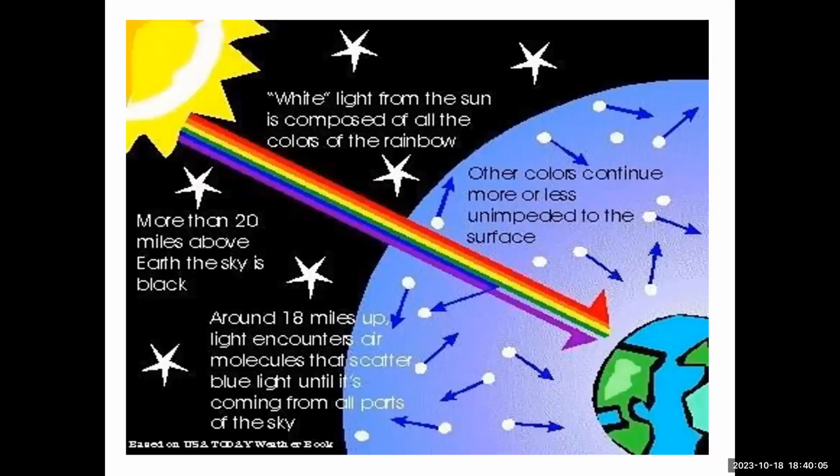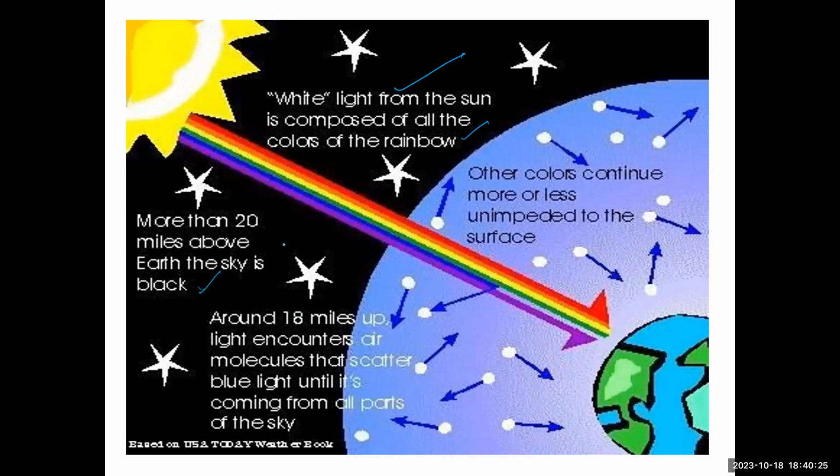So this is what we are studying over here. Just now, whatever I explained is this part. White light from the sun is composed of all the colors of the rainbow. We know that the white light coming from the sun looks like a rainbow. Why? Because of the scattering of the light. Then more than 20 miles above the earth, the sky is black.